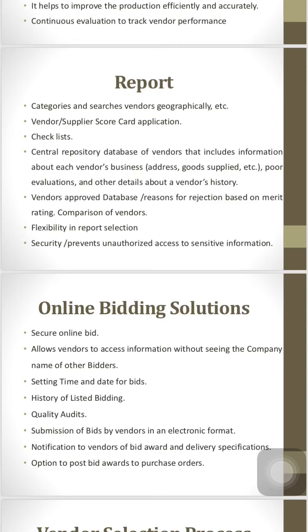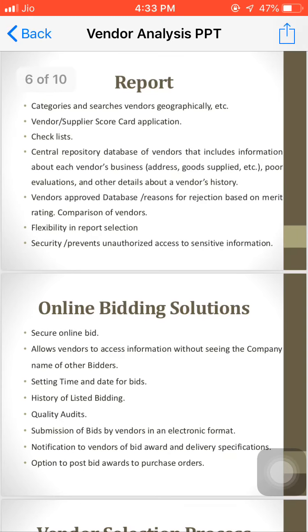Then the next part is the percentage of the cost variation also. Whatever the cost variation is, it should give some statistics for that, and the percentage of delivered items that were rejected. That is also important, that when the particular material is supplied and it is received at the particular site, there may be some damaged material, so we reject that. If the damaged material or the percentage goes on increasing, then definitely the marking system will reduce the score of that particular supplier.